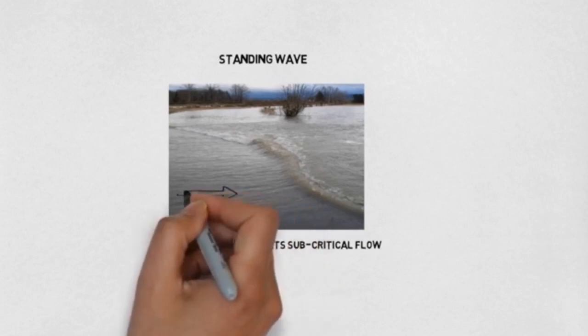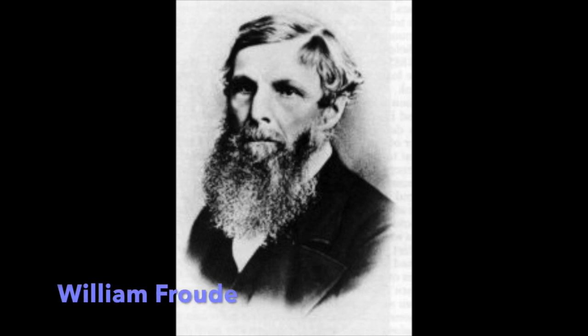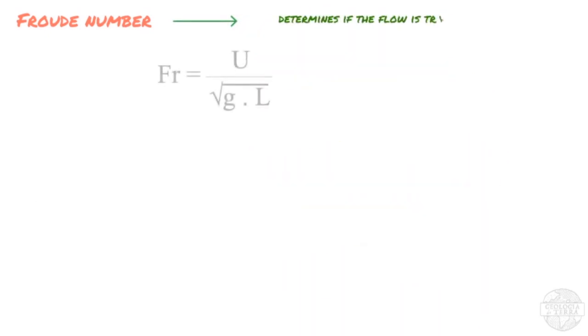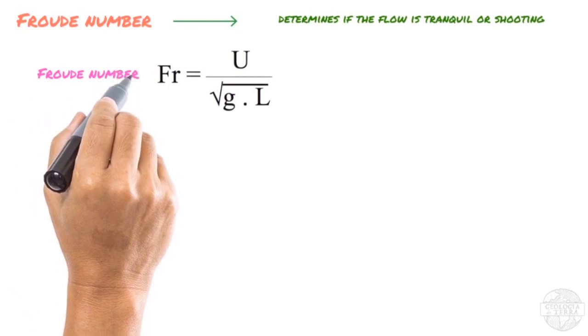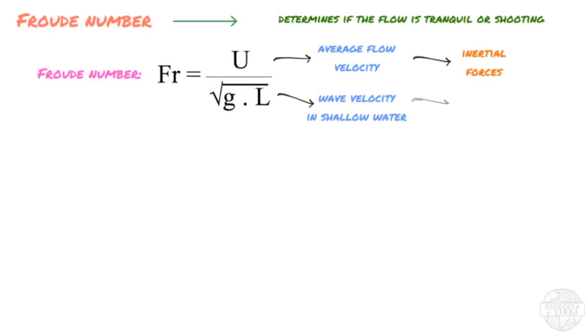What is the difference between them? Their Froude number. The Froude number was established by William Froude, an English engineer, hydrodynamist and naval architect in the 19th century. The Froude number is a dimensionless number that determines whether a flow is subcritical or supercritical. It represents the ratio between the average flow velocity to the wave velocity in open channel flow, with L being the depth of flow. It's interpreted as the ratio of the inertial forces to the gravity forces in the flow.